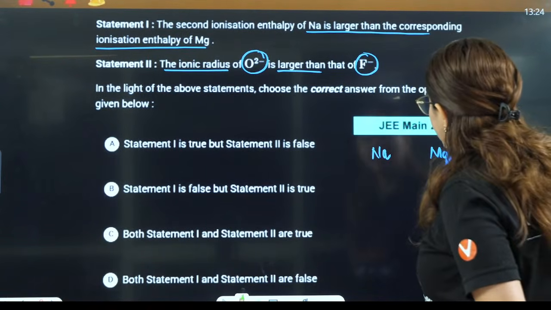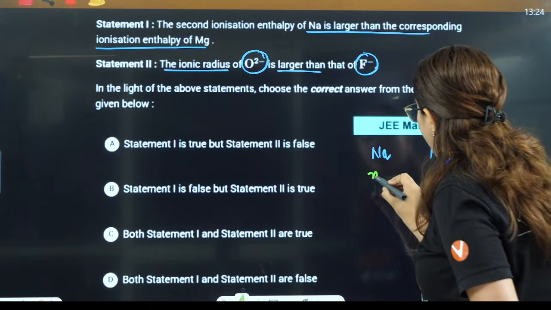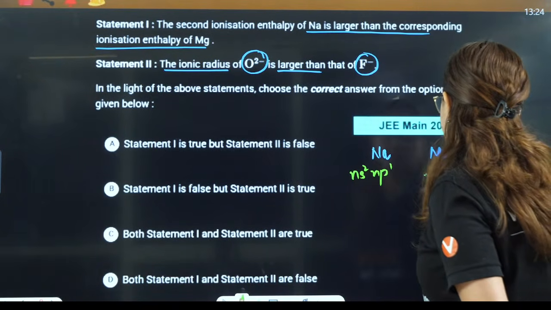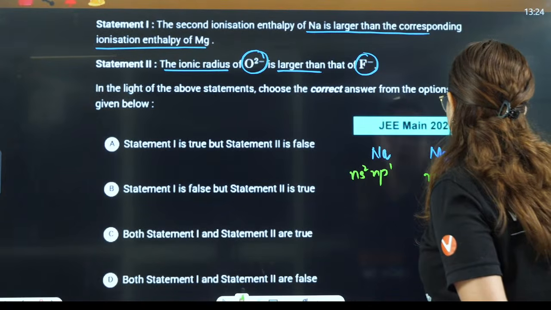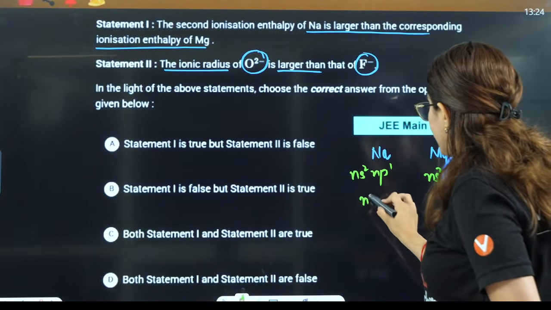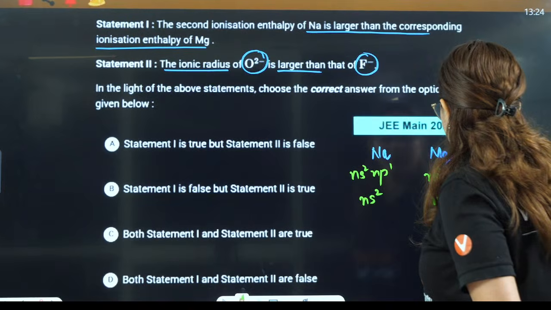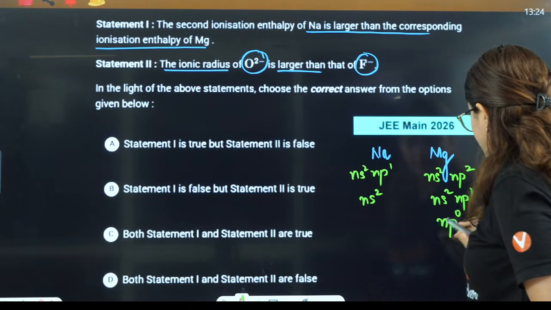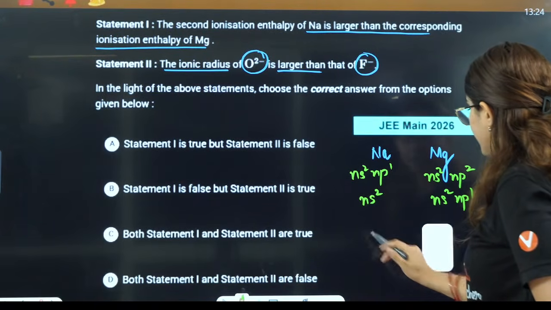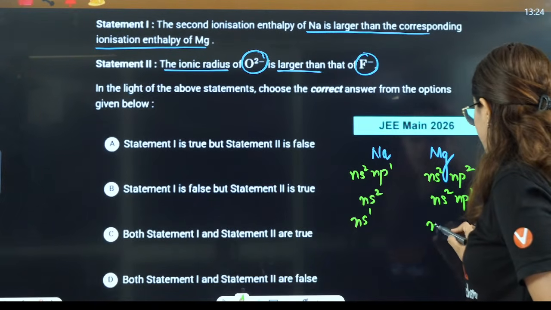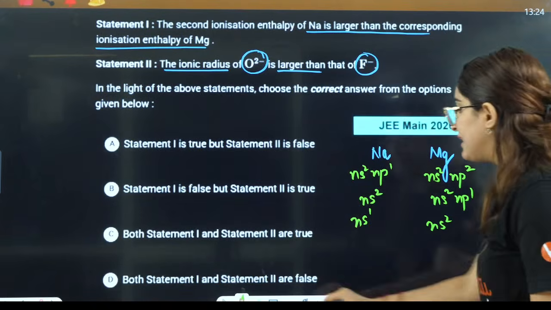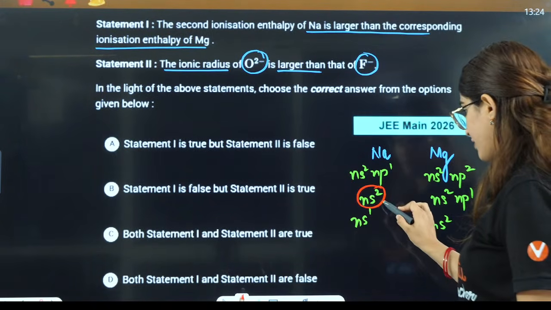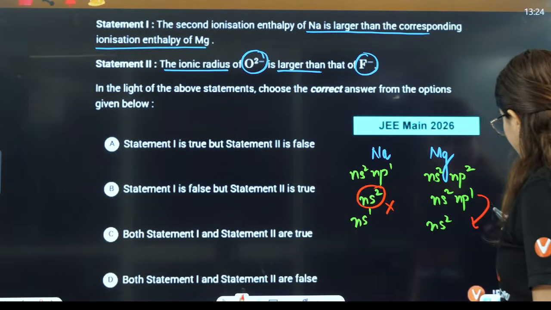In this case you have Ns2Np1, and this is Ns2Np2. You lose one electron, it will become Ns2, and this will become Ns2Np1. You again lose one electron, it will become Np0. Here it will become Ns1, and this will become Ns2. So definitely, which one is easy here? This one is difficult, this one is easy.